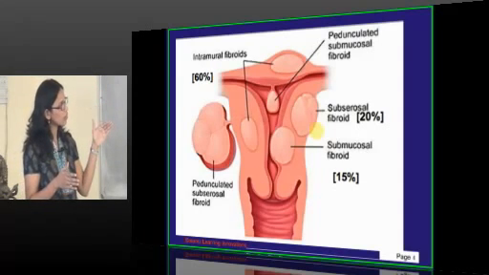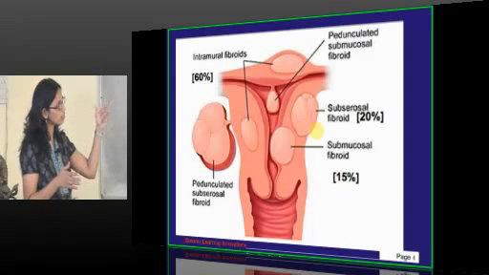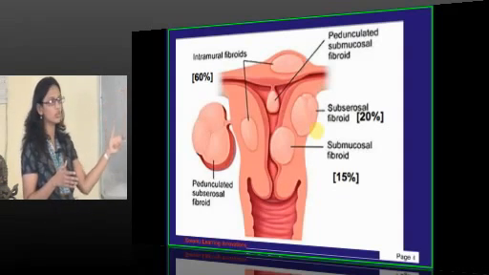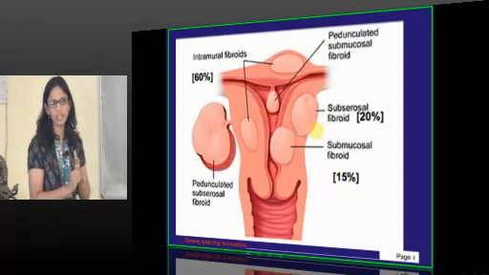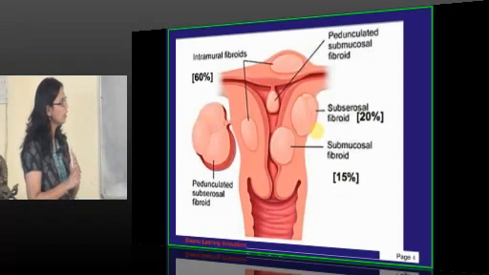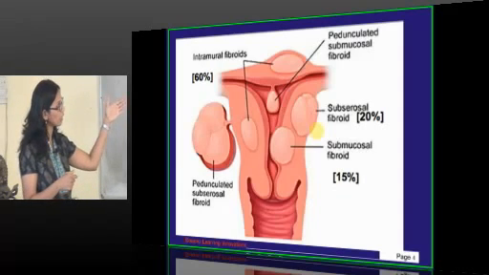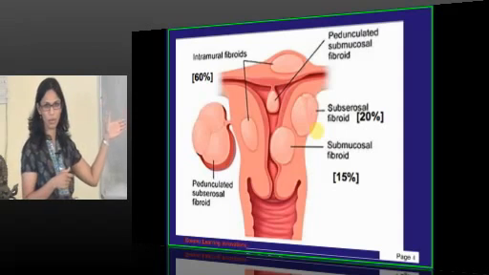Then submucous fibroid, which is 15%. As this submucous fibroid is near the endometrial cavity, it most commonly leads to a complaint of menorrhagia. The patient will have more complaint of menorrhagia. Then there can be a pedunculated subserous fibroid.